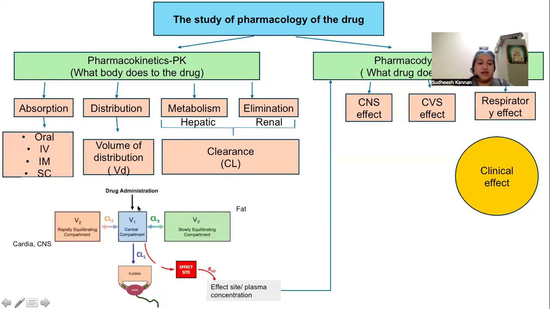When the drug is administered, the drug enters the central compartment, that is usually the plasma, and a proportion of it rapidly equilibrates to the vessel-rich organs, that is cardiac or the central nervous system, and slowly to the vessel-poor organs, that is the fat. And a constant amount of the drug is cleared from the plasma through liver and kidney. And the amount of the drug that is present in the effect site or the plasma concentration determines the pharmacodynamics, that is the clinical effect.